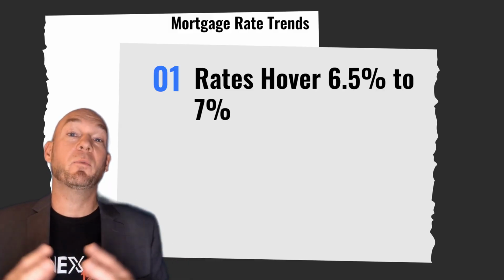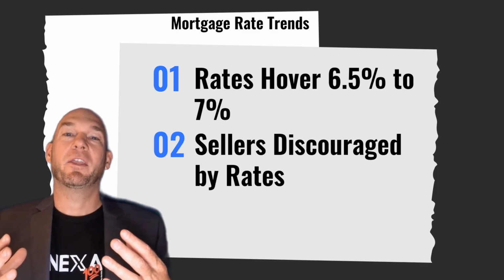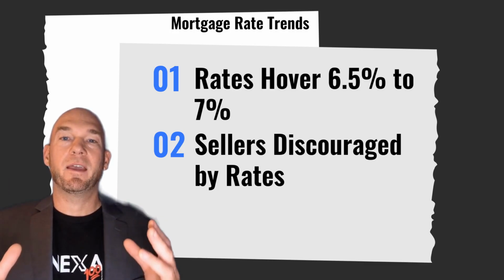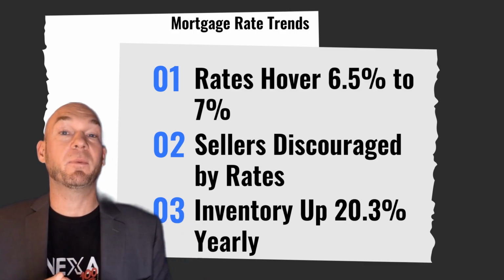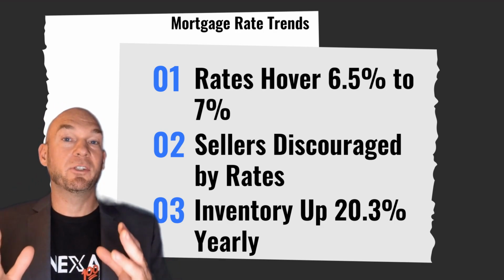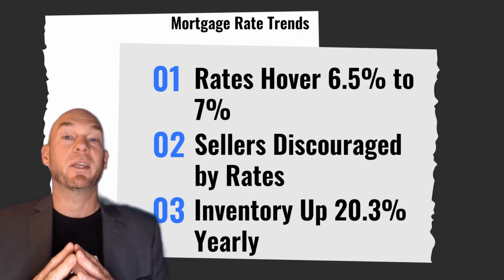Current 30-year fixed mortgage rates hover between 6.5% and 7%, discouraging sellers from listing homes due to their low fixed-rate mortgages. However, inventory has increased by 20.3% year over year. This sets the stage for understanding how these rates impact monthly housing costs and the broader housing market dynamics.